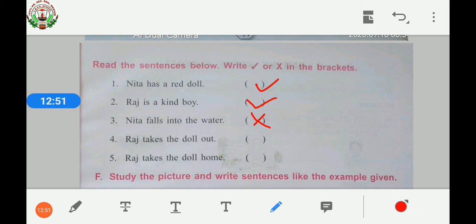Yes, it's a right sentence because Raj takes the doll out. Fifth one, Raj takes the doll home. It's a wrong sentence because Raj gives the doll back to Neeta. So it's a wrong sentence. Now let's move to the next question.